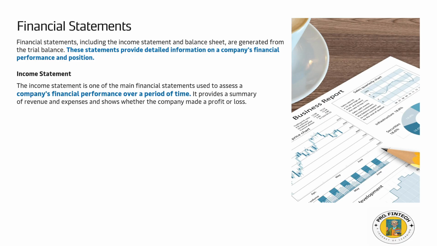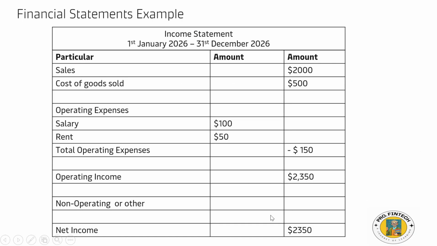For example, 1st January to 31st December, what was the company's profit or loss? What was the revenue or expenses? This will be presented in the income statement. Let's deep dive with an example. Financial statements example, income statement. As I mentioned, over a period of time: 1st January 2026 to 31st December 2026, we will conclude whether the company is making a profit or loss.